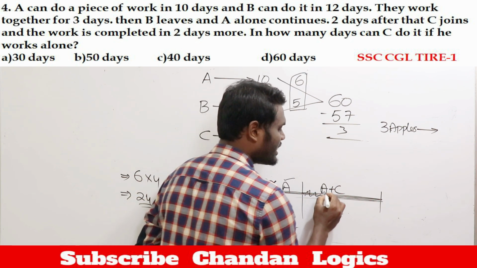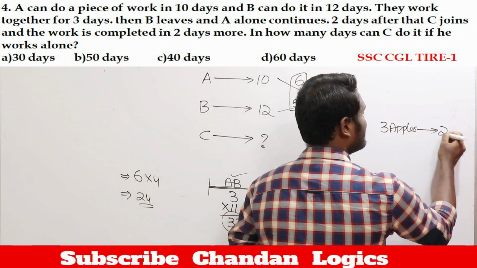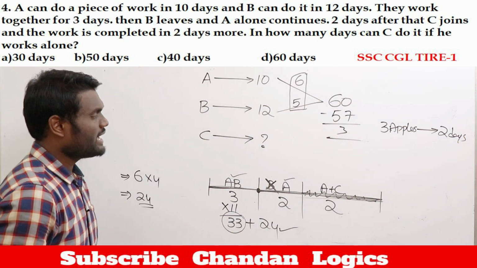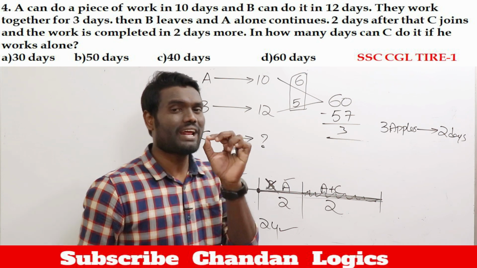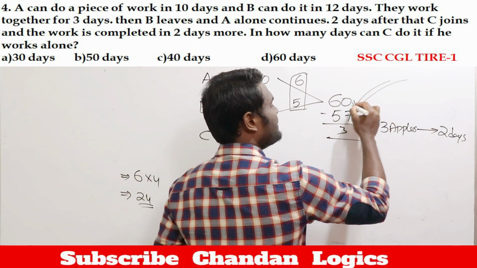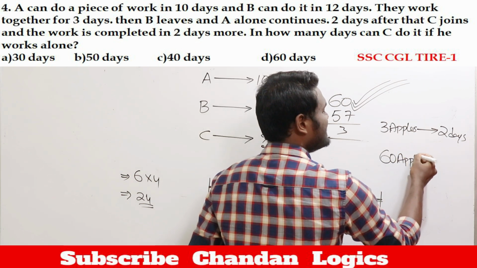Why? Because C is working only at this particular place. So to consume 3 apples, C will take 2 days of time. Now your question is to find how many days C is going to take to complete the work alone. Work alone means work is how much? Work is to eat 60 apples.